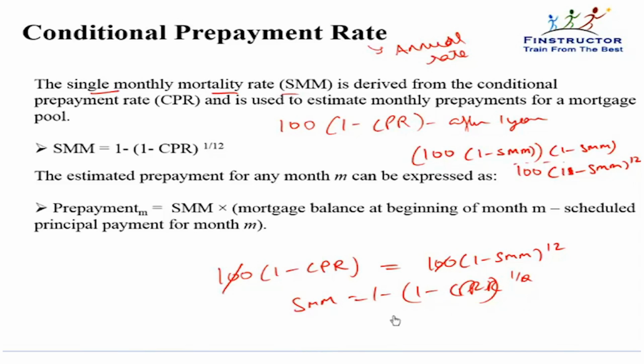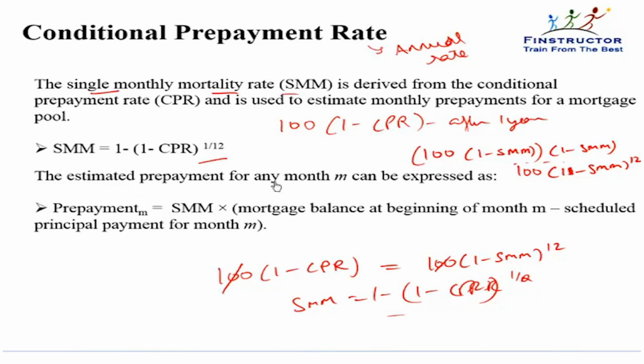Please note, the derivation of this formula, the way we have done, is not given in the curriculum or in any of your books. Just the formula directly is mentioned. So you do need to remember this formula, but you know how it can be derived also if need be. So if the annual speed of prepayment is given, then we can compute that annual rate into a monthly rate by applying this formula. Single monthly mortality is 1 minus (1 minus CPR) to the power 1 by 12.